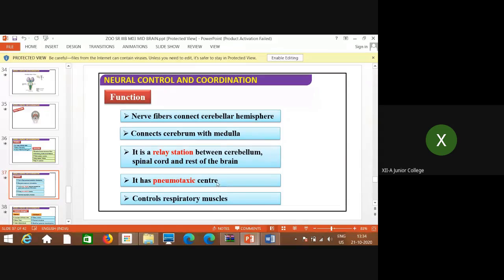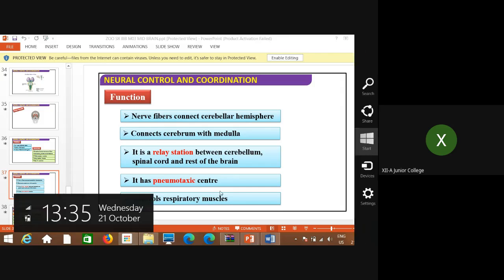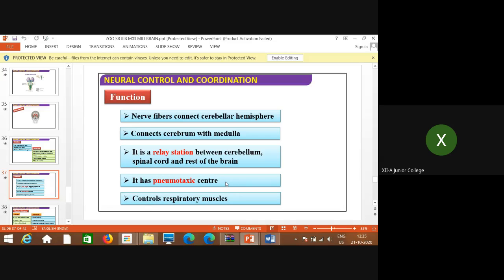It controls the inhalation, in the sense of the air which is taken inside during respiration. When the air is taken inside, if the maximum air is taken inside, obviously more oxygen will be taken inside. So that is controlled by the pneumotaxic center, by this part. So it controls the respiratory muscles. Obviously, muscles play a part in the respiratory system. They help in this control over the inhalation of the air, the way air is taken inside.